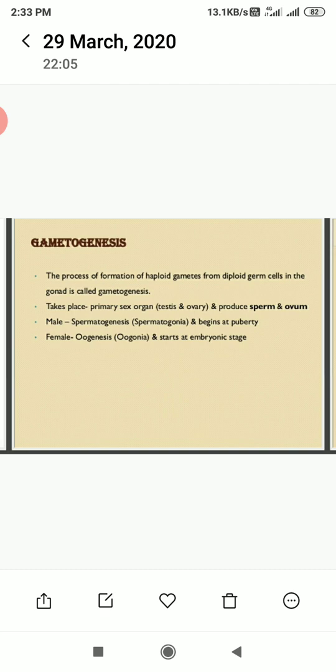In males, spermatogenesis from spermatogonia begins at the time of puberty, and in females, oogenesis, the formation of ova, starts at the embryonic stage. In this way, the process of gametogenesis takes place in male and female organisms at different stages.